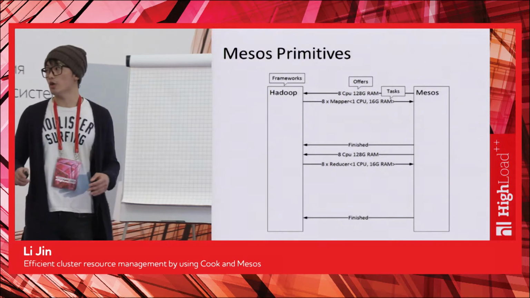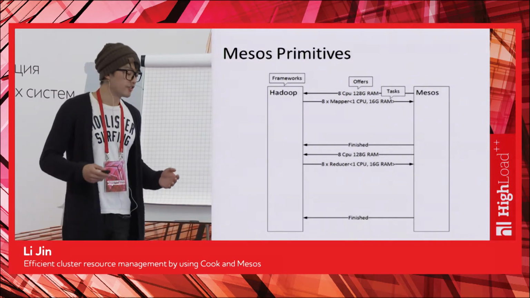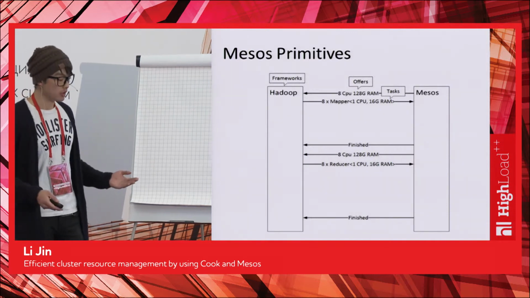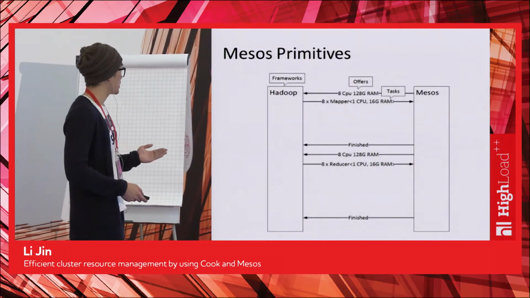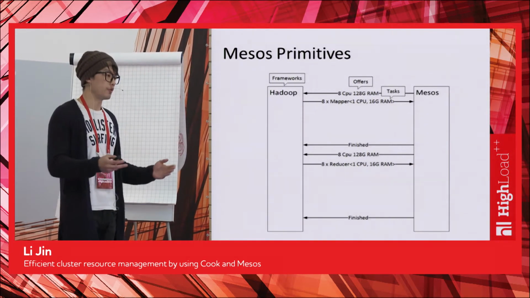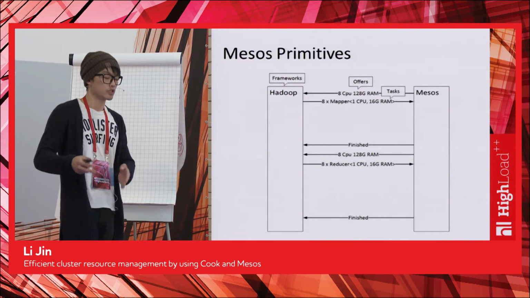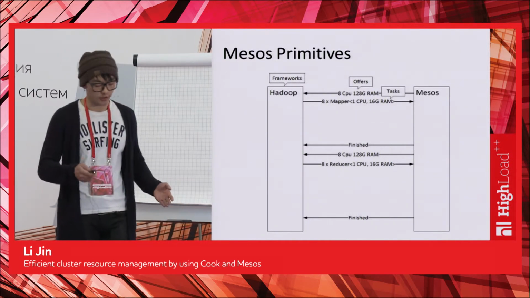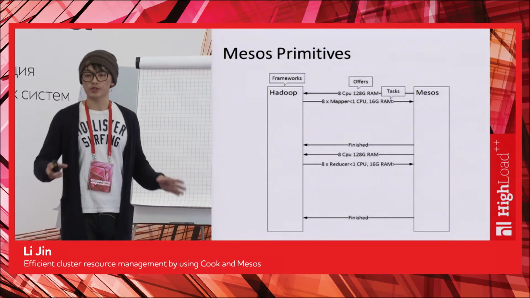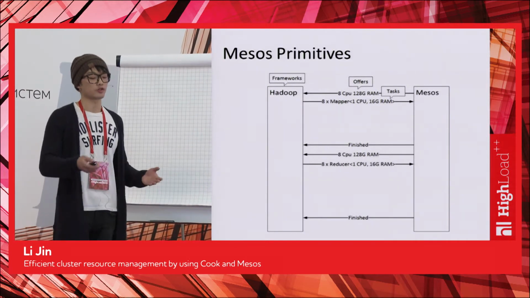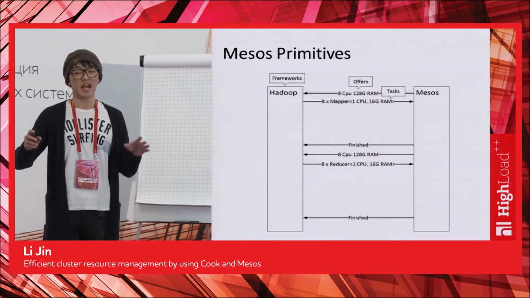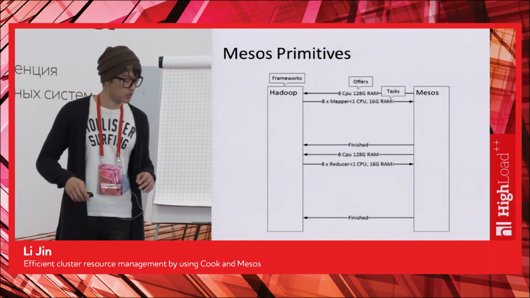Before I continue, I just want to define a few of Mesos primitives here, which I will be using for the rest of my talk. The distributed application in Mesos terms is called a framework. Mesos can support multiple frameworks running on top of the same cluster, which is also a great feature. The second thing is that available resources inside the cluster are called resource offers. And the framework can take these offers and launch tasks. So those are the 3 things we will be using.